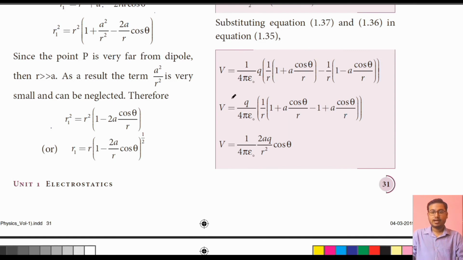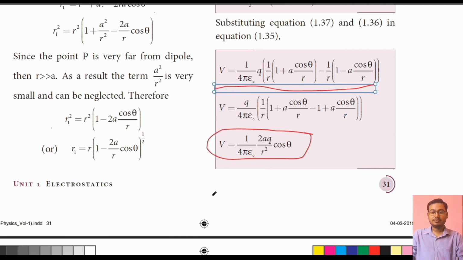Then after solving this equation, we get the final V = 1/(4 pi epsilon naught) times 2aq cos theta / r square. Suppose we have a dipole and any point P at a distance r from the center. How much will be the potential at that point because of this dipole? The formula we have got here is V = 1/(4 pi epsilon naught) times 2aq cos theta / r square.